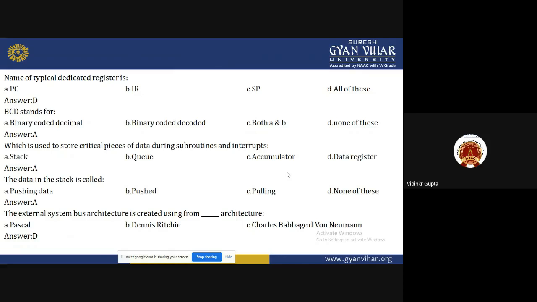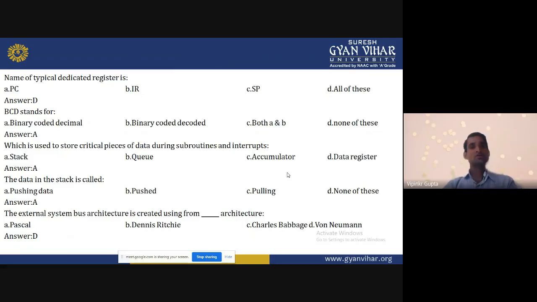BCD stands for binary coded decimal, as we know already. Which is used to store critical pieces of data during subroutine and interrupts step? Subroutine means when some program is stored in another location, then it goes to that location, and the instruction register or program counter data will be stored into the stack. So stack is the correct answer. Putting data in the stack is called pushing data. In means we can insert.